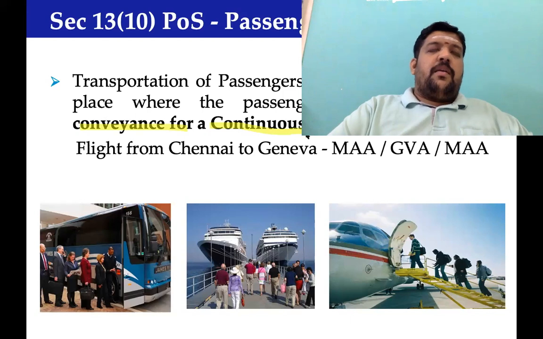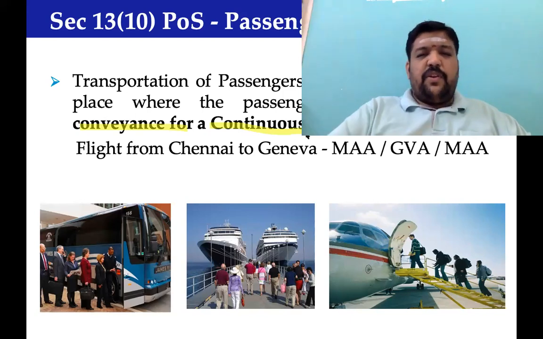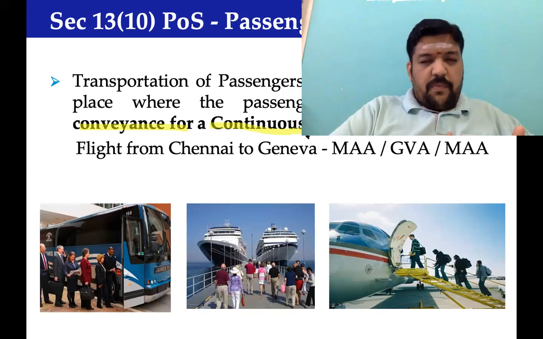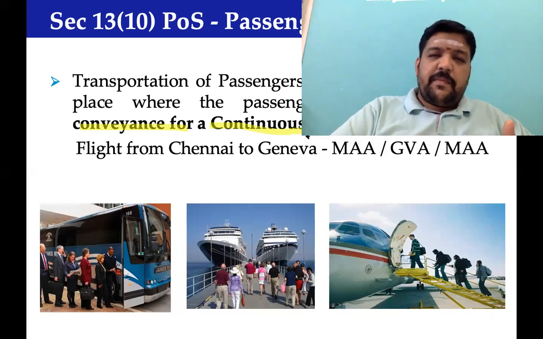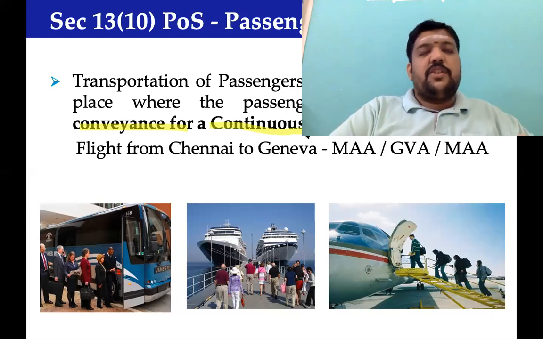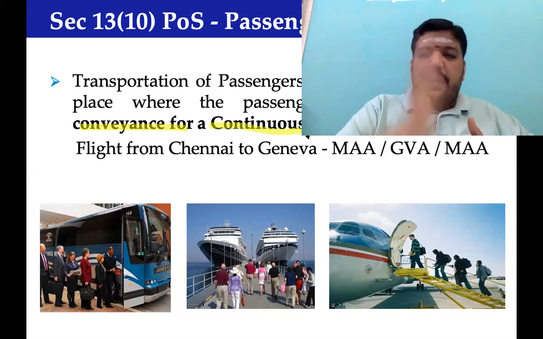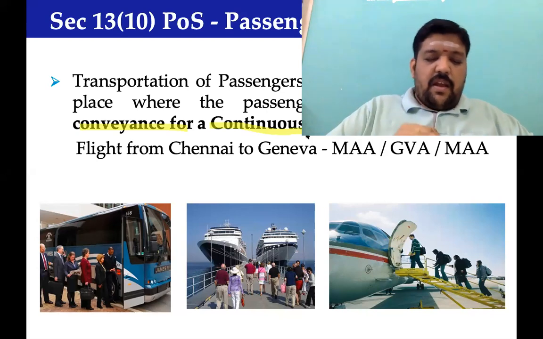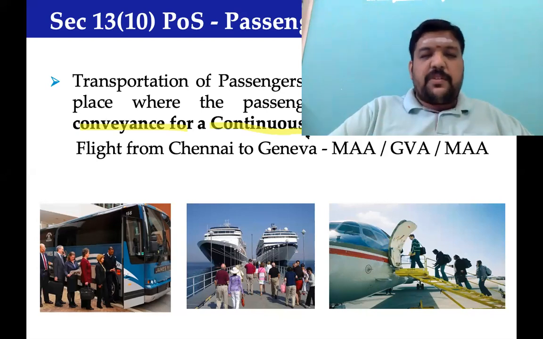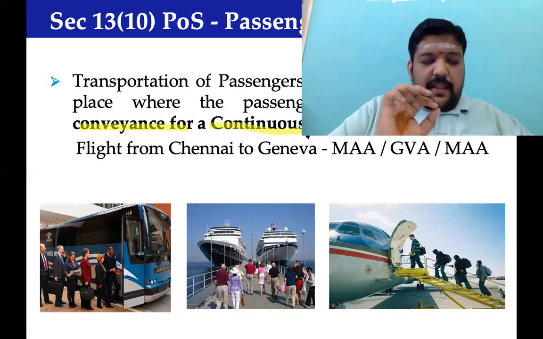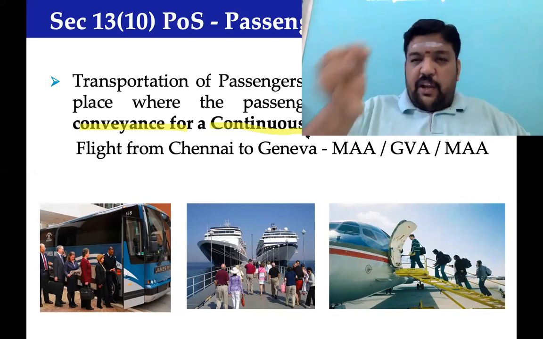So a person purchased a Chennai to Bale ticket. Chennai, India to Bale, Indonesia. Place of supply will be the place where the passenger embarks. Chennai, India is becoming the place of supply. Now, in between, it stops at Bangalore. In between, it stops at Trivandrum. That Bale passenger will not get down off the aircraft.